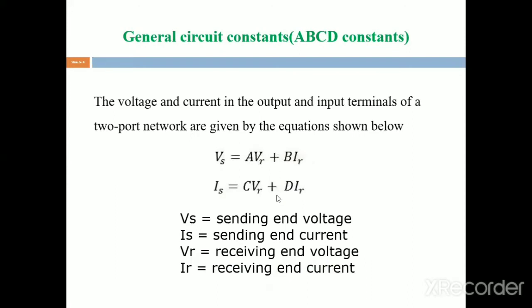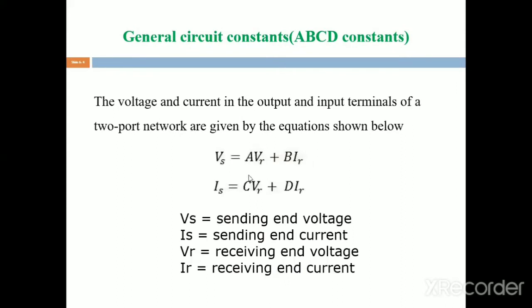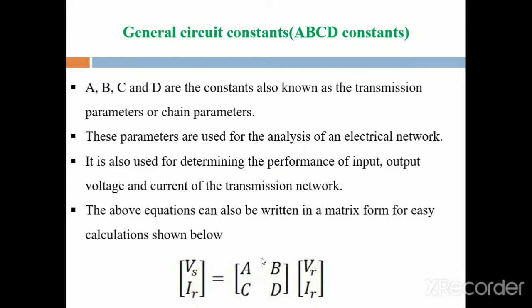These two equations are written in matrix form: Vs, Is equal to A, B, C, D times VR, IR, where A, B, C, D are the generalized constants or transmission parameters. By using these transmission parameters, we determine the sending end voltage, receiving end voltage, or sending end current.